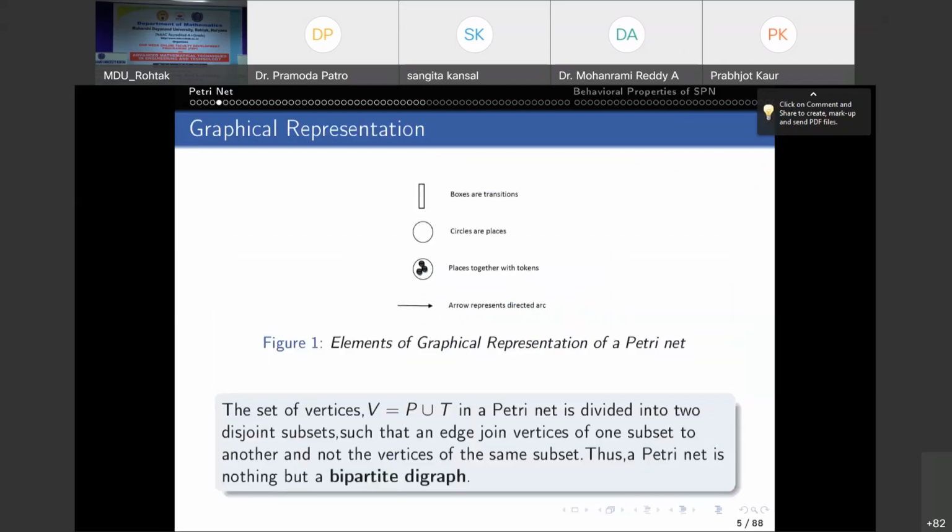So the set of vertices P union T in a Petri net is divided into 2 disjoint subsets, such that an edge joins vertices of one subset to the other and not vertices of the same subset. Thus, a Petri net is nothing but a bipartite digraph. Digraph means directed graph. Okay. So this is about the basic definition of a Petri net.